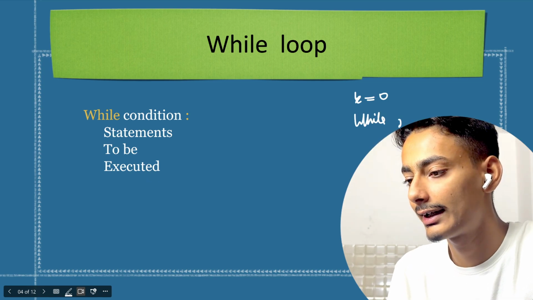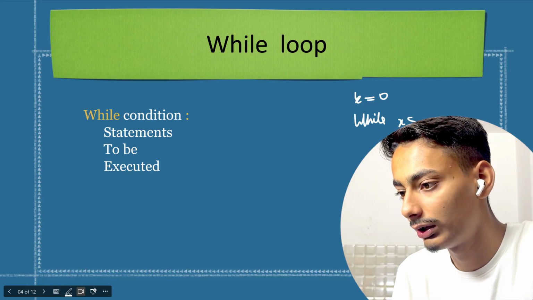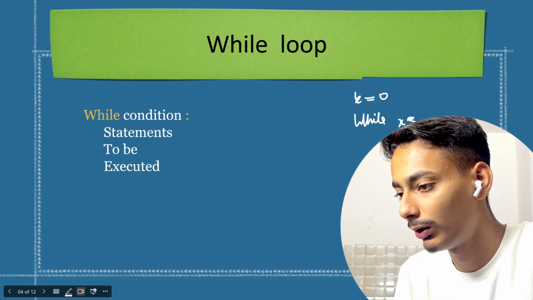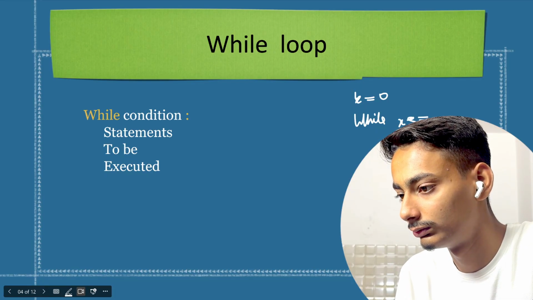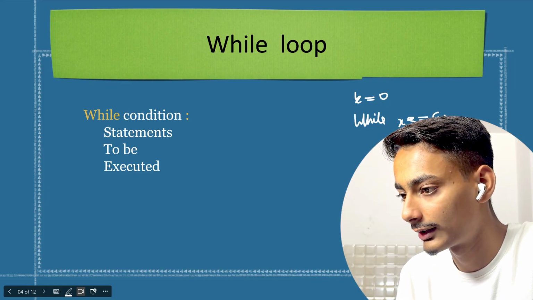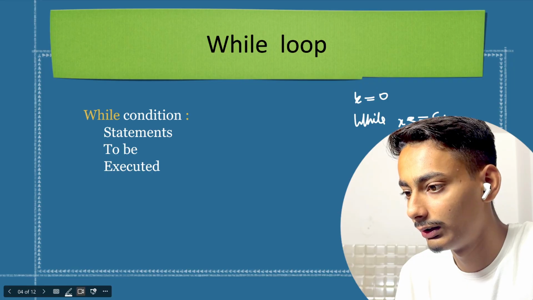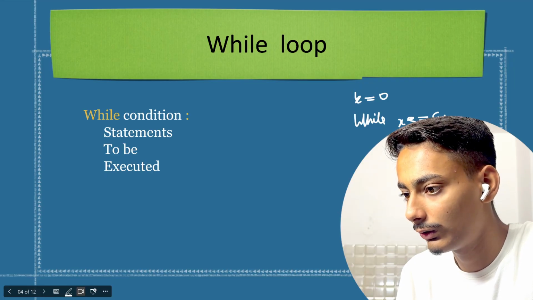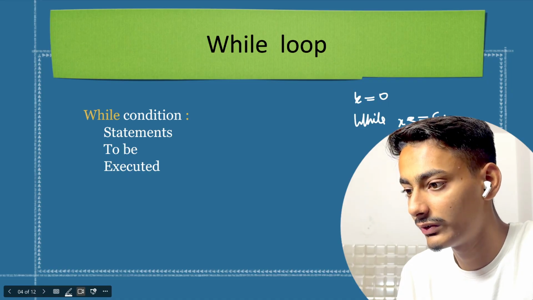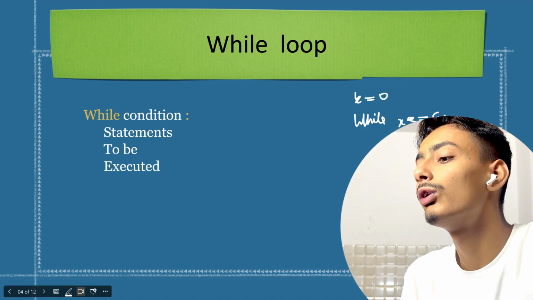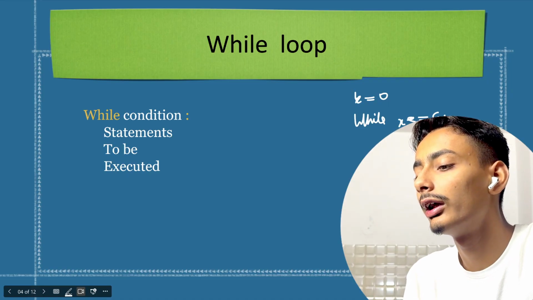While x is smaller than or equal to 5, till that time, print x. Suppose I write only this part, then it will be an infinite loop, as we have seen, that code was printing 0 again and again.